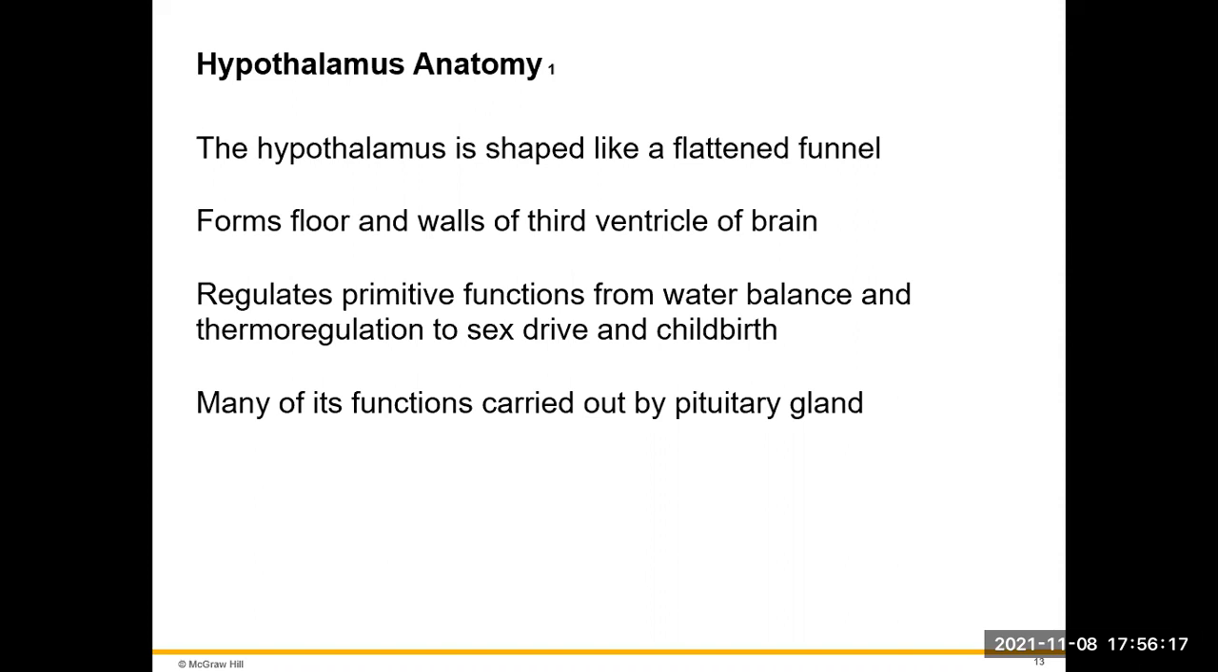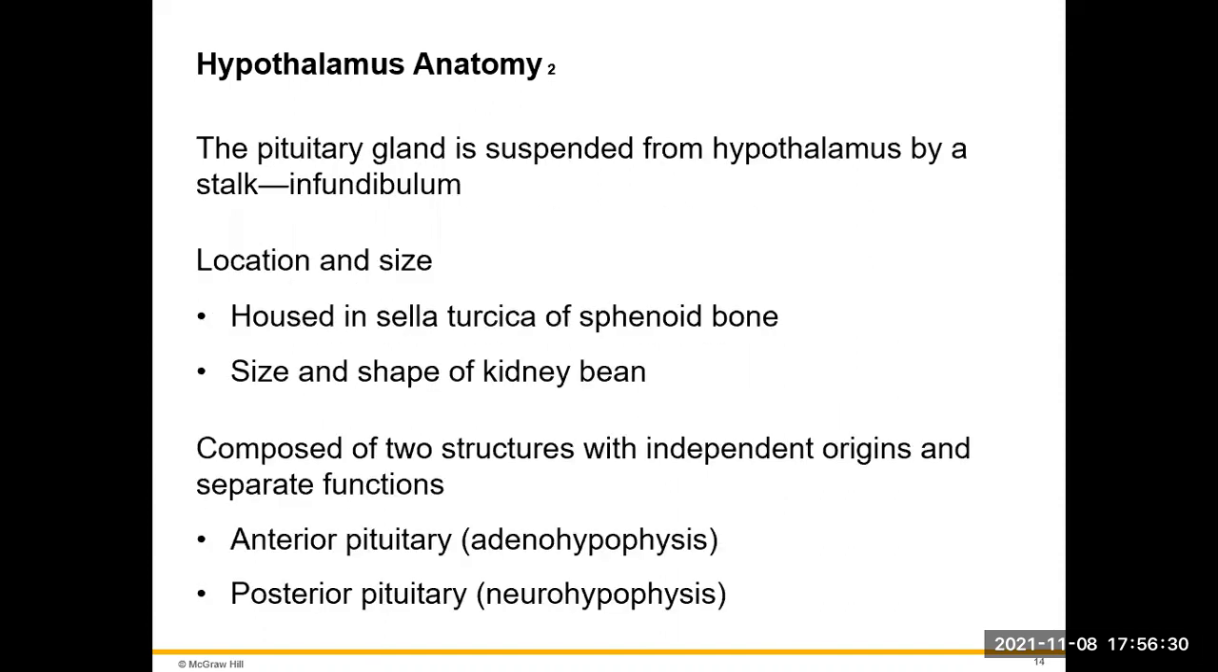We're going to see that a number of our hypothalamic hormones are going to have a direct effect on the pituitary to send other hormones out to other target organs in the body. The pituitary gland is going to be suspended from the hypothalamus by something called the infundibulum. That pituitary gland sits in the sella turcica of the sphenoid bone. It's a very small organ. It's about the size and shape of a kidney bean.